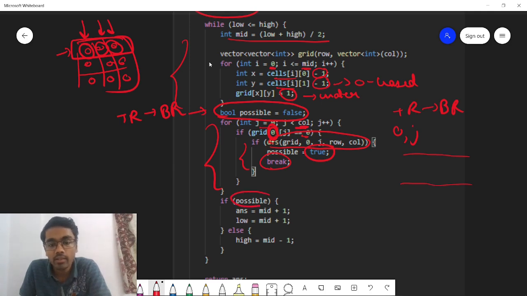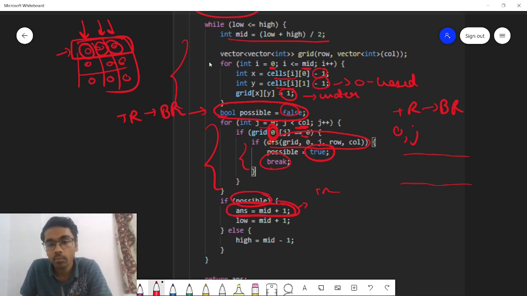Now in the end we are checking if it is possible to go from top row to bottom row or not, whether this possible value is turned from false to true or not. If it is, just update your answer to mid plus 1, because we are taking 0 based indexing, but we need to return the answer on the basis of 1 based indexing. So this will be storing on what day we were able to cross from top row to bottom row.